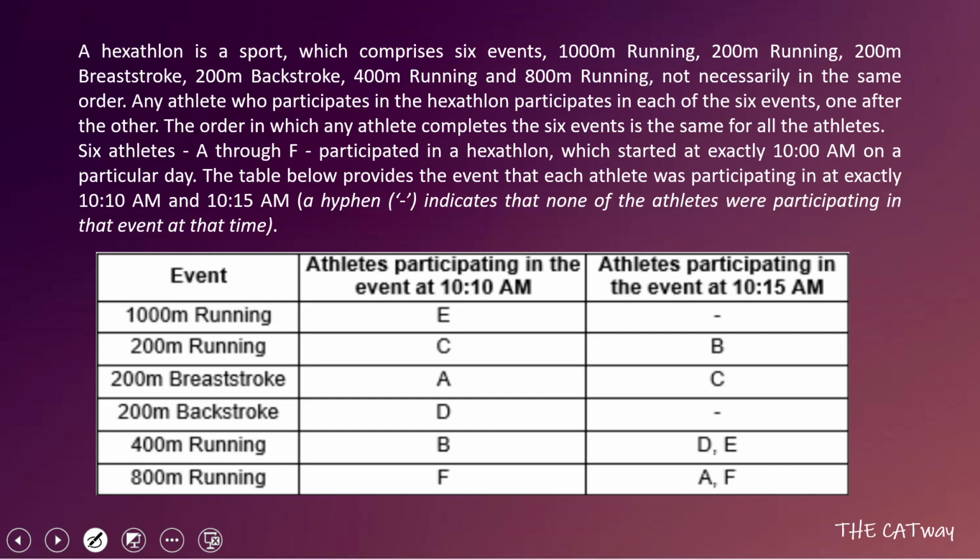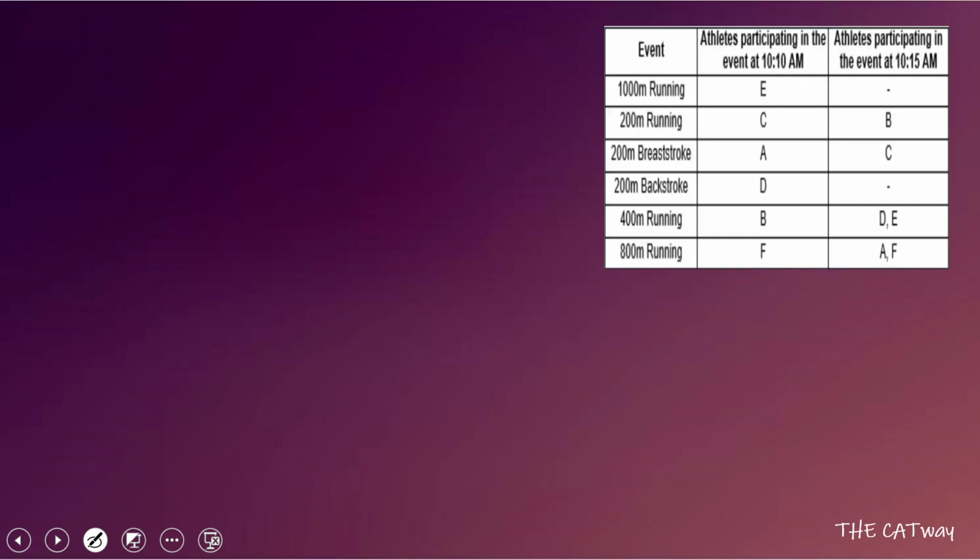6 athletes A through F participated in a hexathlon which started at exactly 10 a.m. on a particular day. The table below provides the event that each athlete was participating in at exactly 10:10 a.m. and 10:15 a.m. A hyphen indicates that none of the athletes were participating in that event at that time. Okay, so you can see that since all the athletes participate in the events in the same order, we can determine the order of the events by observing the events that each athlete participated in at 10:10 and 10:15 a.m. Okay, so let's solve it.